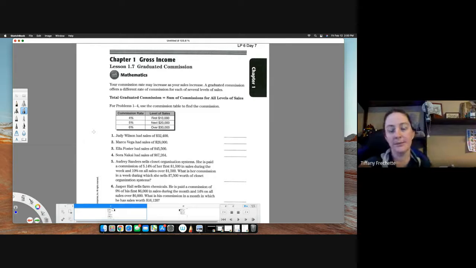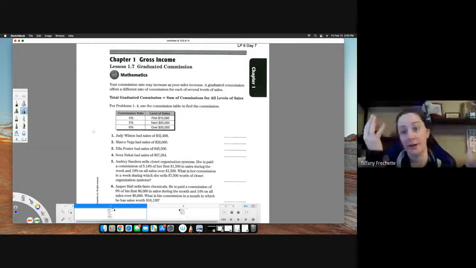So graduated means, when they use that, means we're going to do it in steps, like a graduated cylinder, kind of that same idea. You may have heard that term maybe in science, hopefully at some point. But that's all graduated means, is that it's going to be kind of in steps.